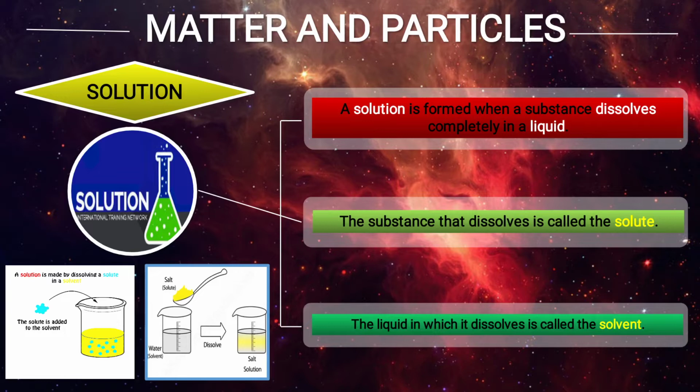We will understand with one more example. On the right side you see, salt is in the tablespoon. So salt is what? It is a solute. In which will it be mixed? It will be mixed in the water. So water is the solvent. When salt is mixed in water, we will stir it. What will be formed? A solution. What solution? The salt solution will be formed, as you see in the image.